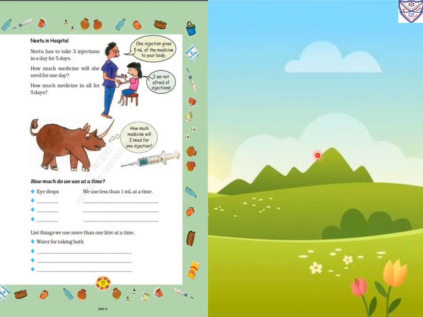Now same page, how much do we use at a time? Eye drops we will use less than 1 milliliter at a time. Doctors say only one drop you have to put in the eye. So that is less than a milliliter. Like this, we have to write other things.